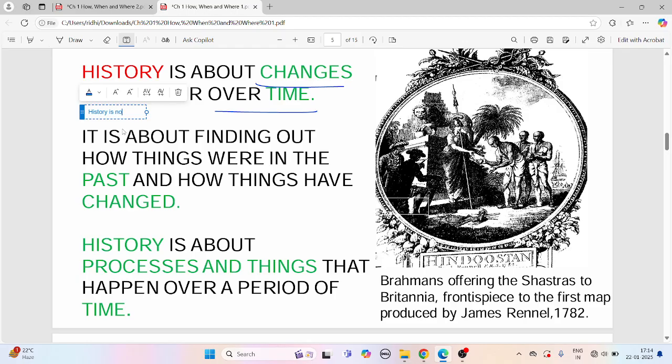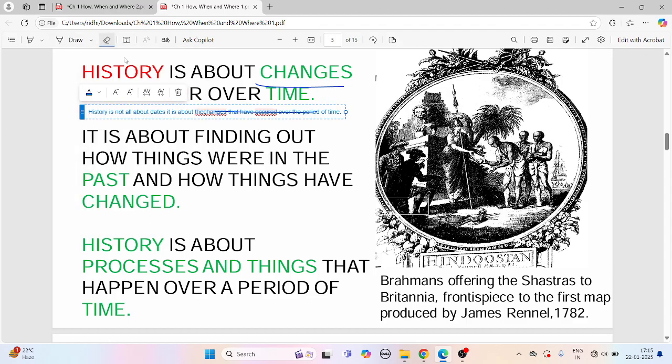History is not all about dates, it is about the changes that have occurred over the period of time. This is what history is.